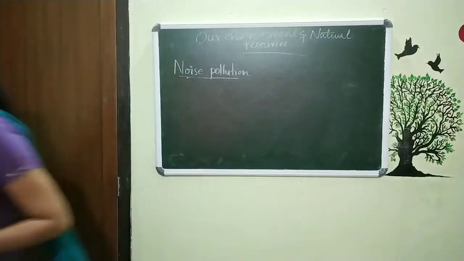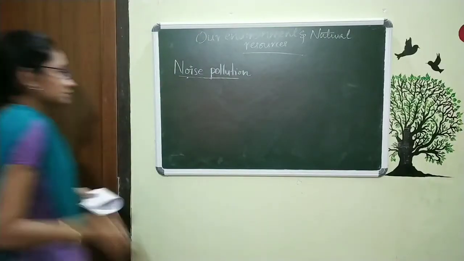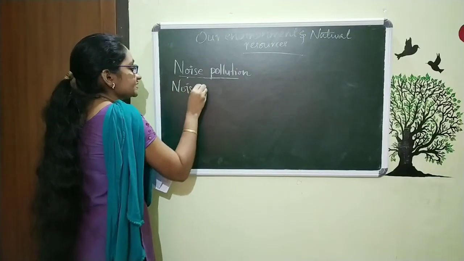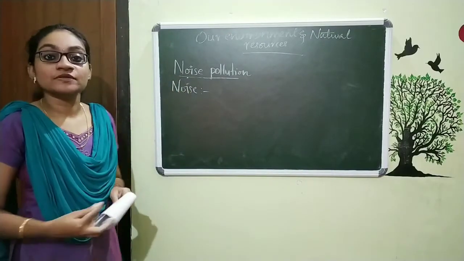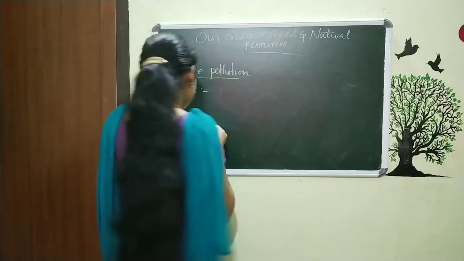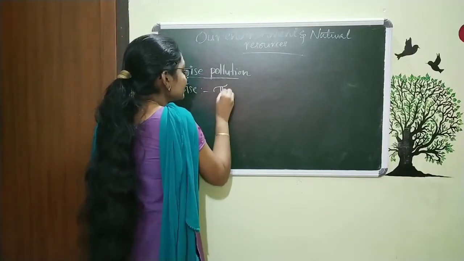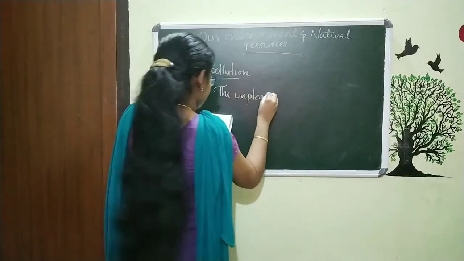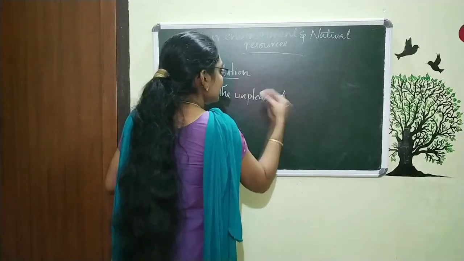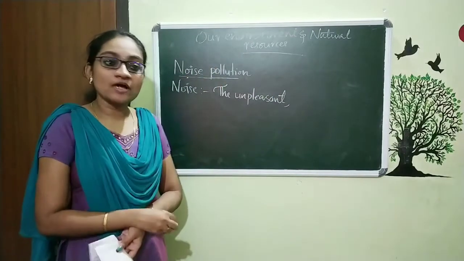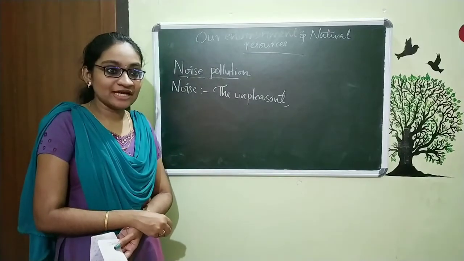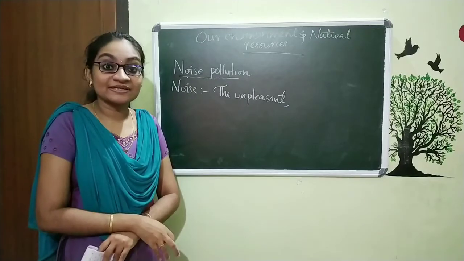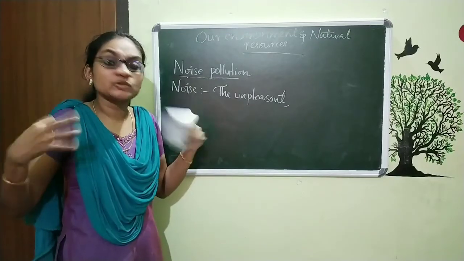First we want to study the definition of noise. That is our first part. What is noise? The definition is very simple. The unpleasant... sometimes the sound is pleasant, but we increase the sound to a very high level. What happens? There also it starts to irritate.